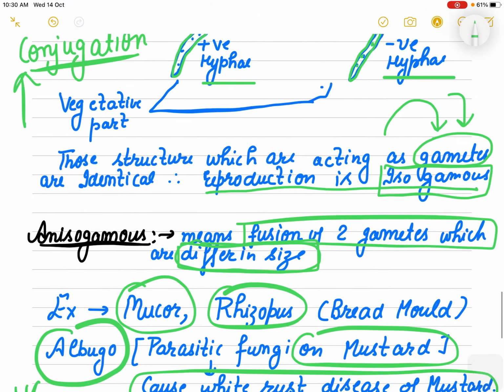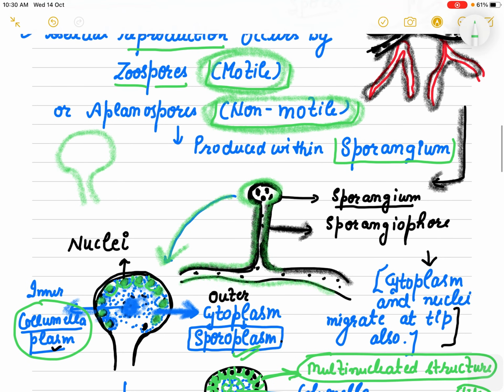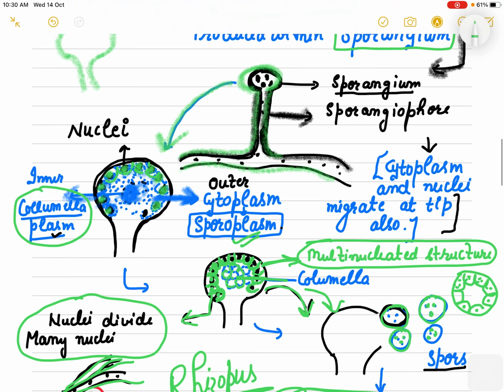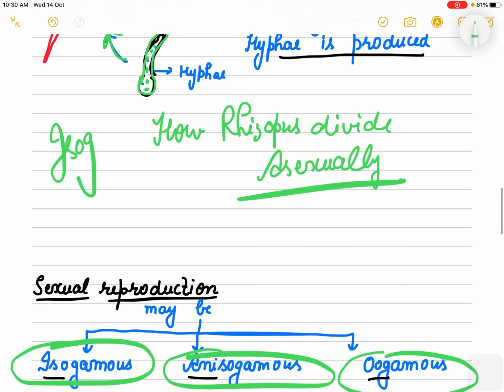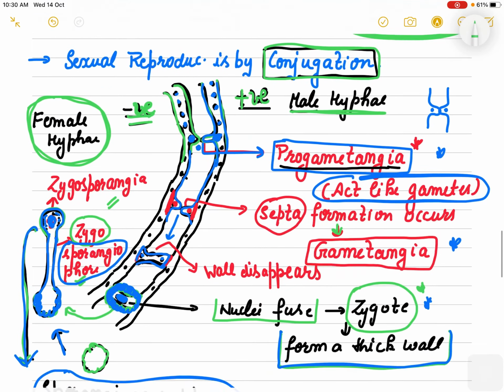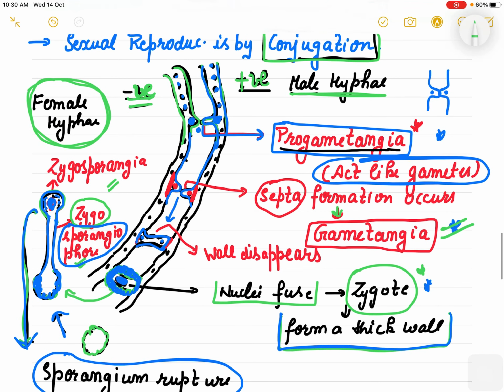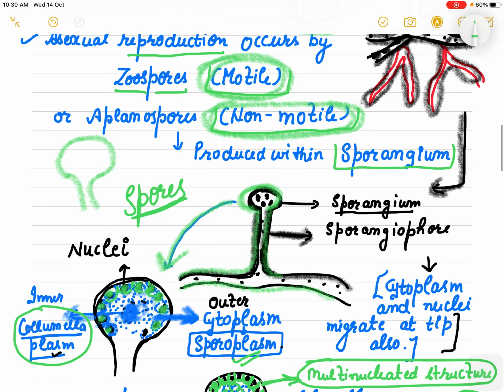So this is all about our Phycomycetes. They are aquatic. They are known as algal fungi because of their aquatic habitat. Asexual reproduction is through spores, common in Rhizopus, and the commonly seen sexual reproduction is the isogamous, in which progametangia and gametangia structures are developed because of the positive and negative hyphae when they fuse together, when their nuclei fuse together, right? And after this we will start with Ascomycetes and Basidiomycetes.